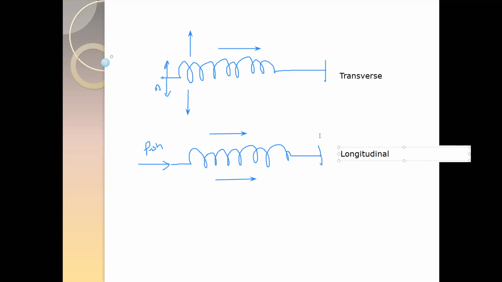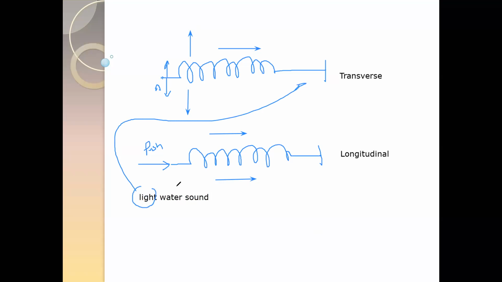Everyday examples of waves are light waves, water waves, sound waves. Light waves are transverse, water waves are transverse, sound waves are longitudinal.